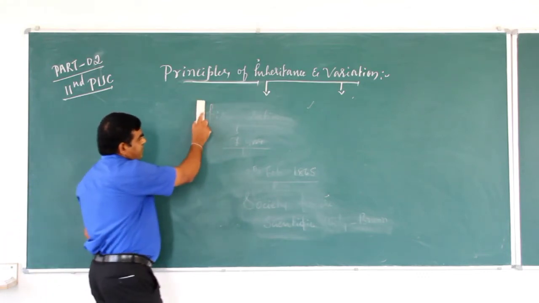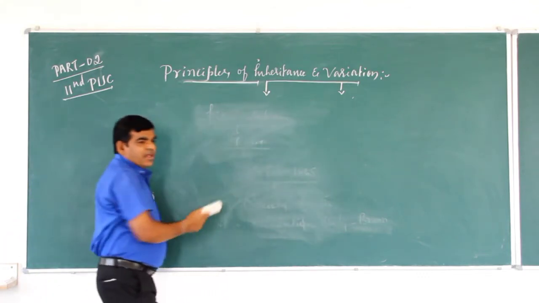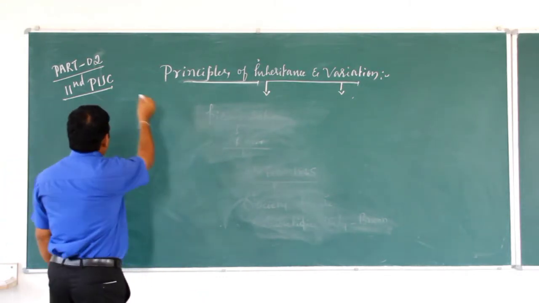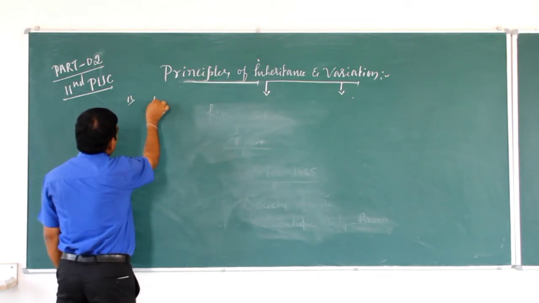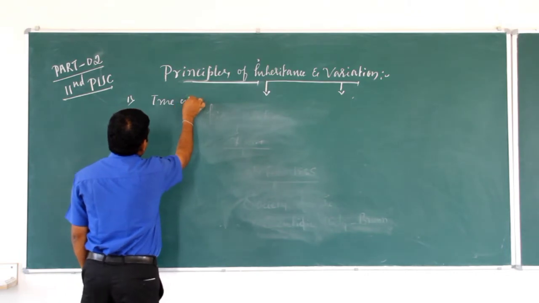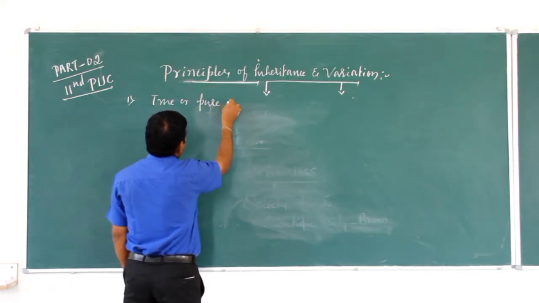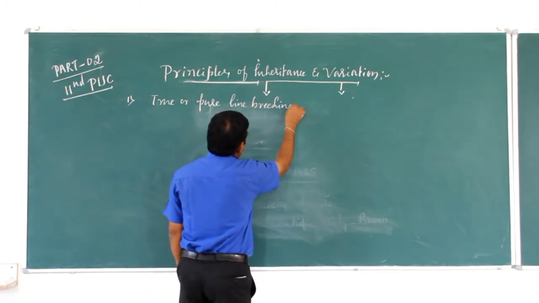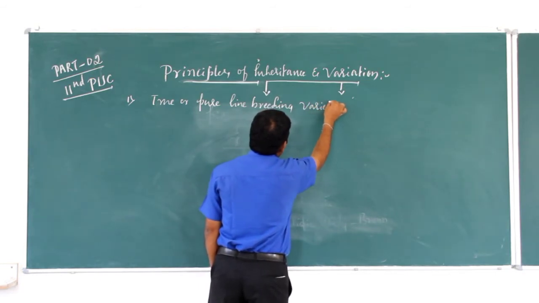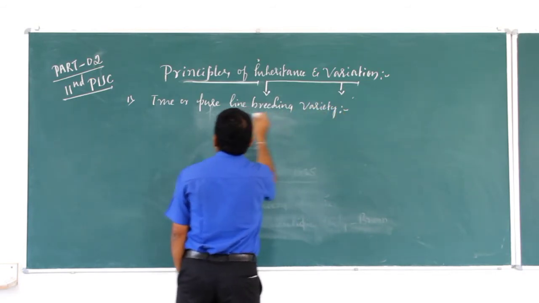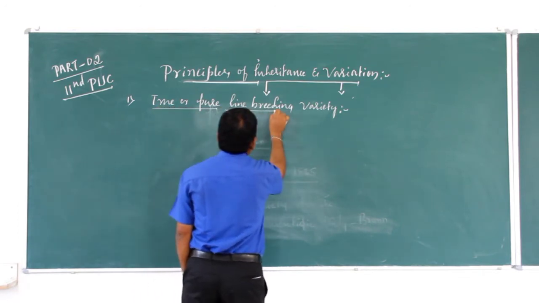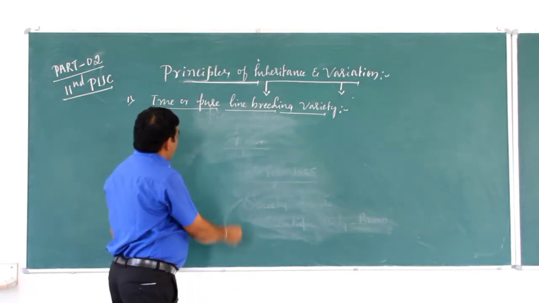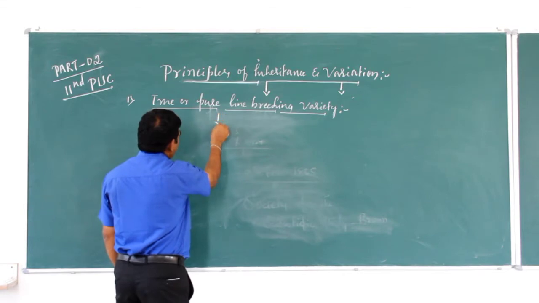Now terminology. Some important terms used in genetics. The first one is true or pure line breeding variety. What is a true or pure line breeding variety?